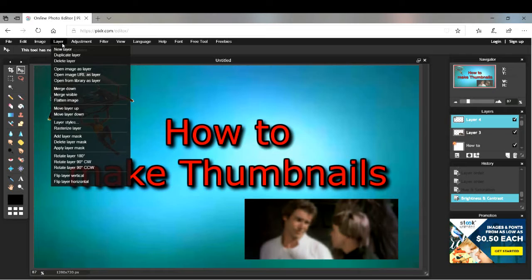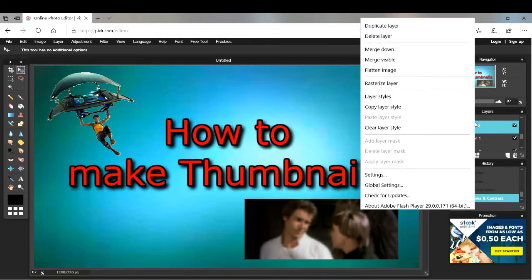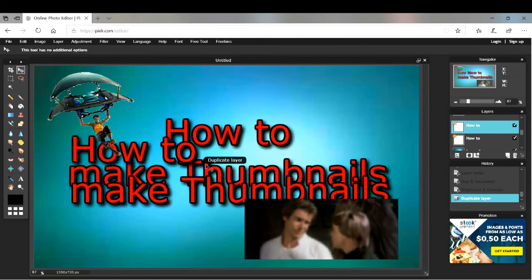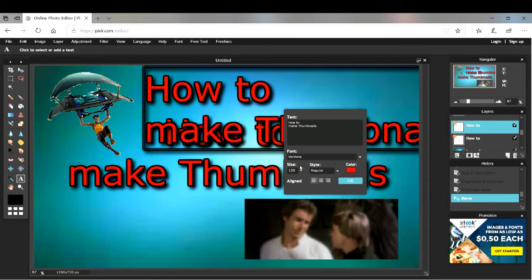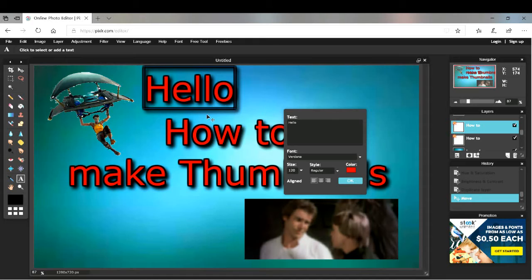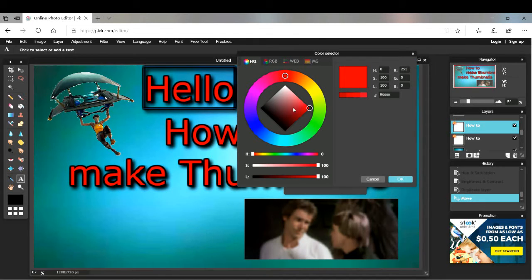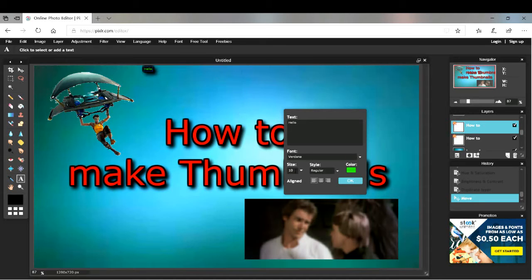You can also duplicate layers. That's another thing I'm going to show you. You can go to, like, layer 4. You go to layer, click that, duplicate layer, boom. You have another layer, like that. I don't know why it's like that, but you can just click that, boom. Look at that. You can name it something else. Hello. You can change the color of it. It's completely different from that. I would go for a greenish, yeah, a lime green. You can change the size, like 100.